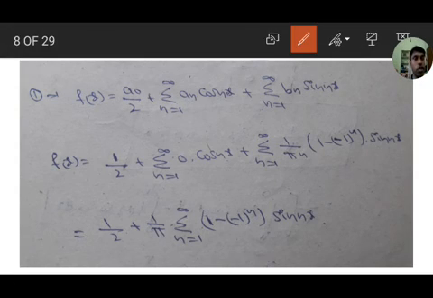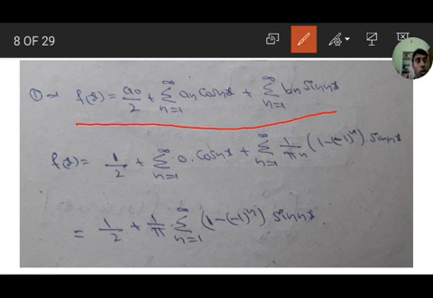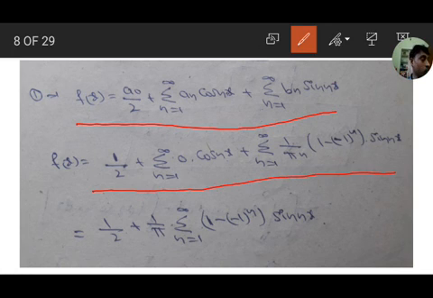Substitute in equation 1, that is f of x equals a naught by 2 plus sigma n equals 1 to infinity an cos nx plus sigma n equals 1 to infinity bn sin nx. That is, f of x equals 1 by 2 sigma n equals 1 to infinity 0 into cos nx plus sigma n equals 1 to infinity 1 by pi n, 1 minus minus 1 whole to the power of n sin nx, that is 1 by 2.